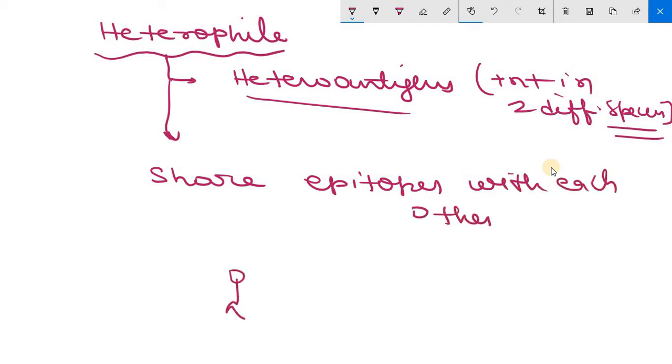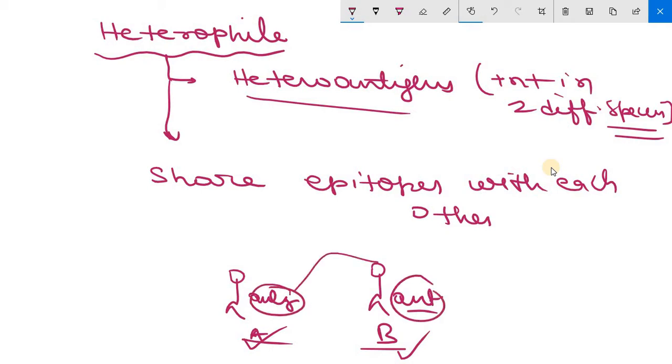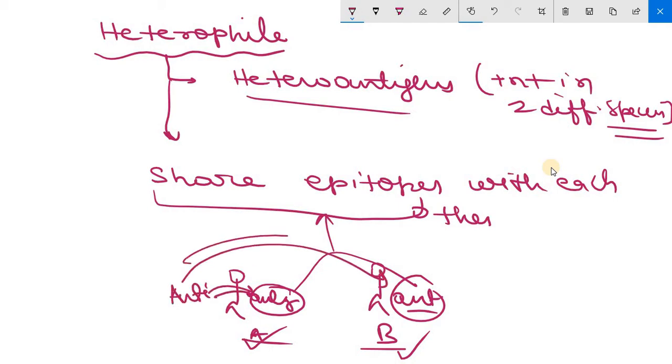Suppose this is species A, this is species B. Each has an antigen. Those are different species, but their antigens share epitopes. So if an antibody is formed against one antigen, then this antibody can be used for the other also.